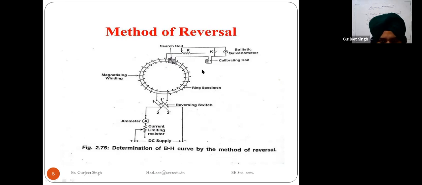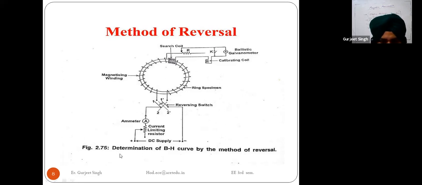Then we open this key and reverse the direction of the current using the reversing switch, and the ballistic galvanometer gives the corresponding flux value, which is converted into the H value.